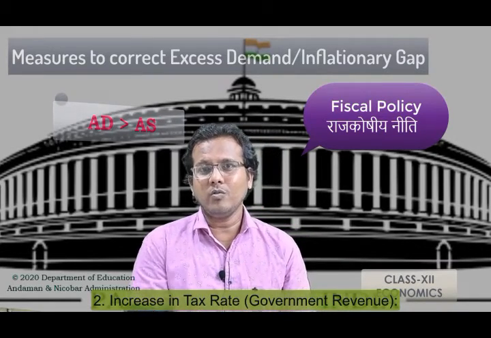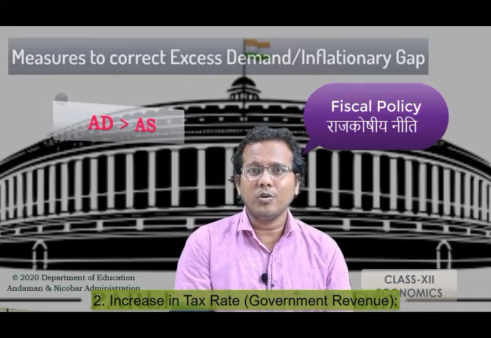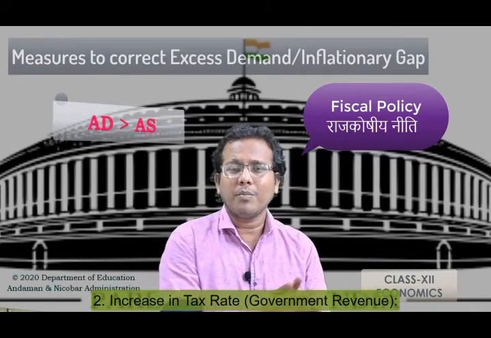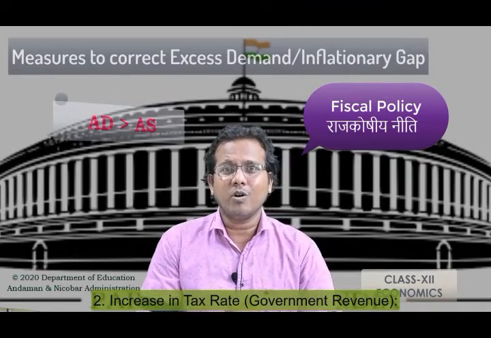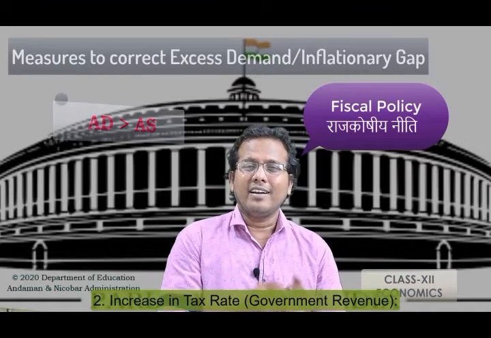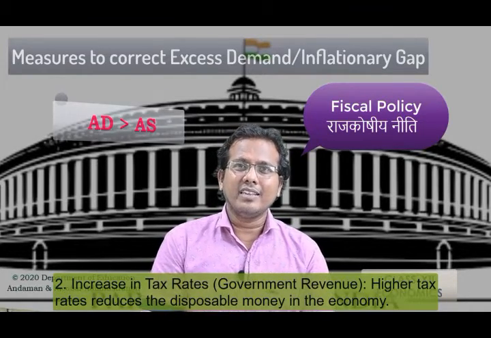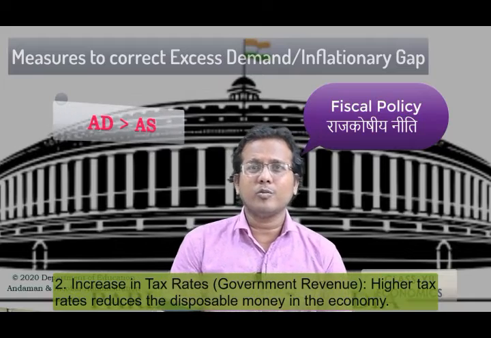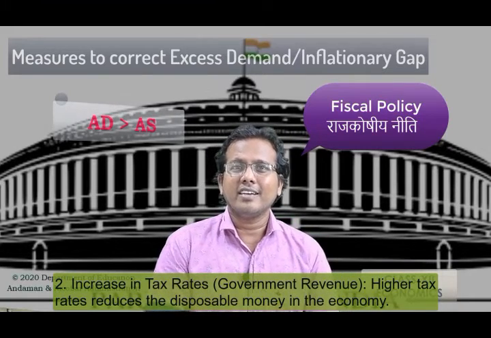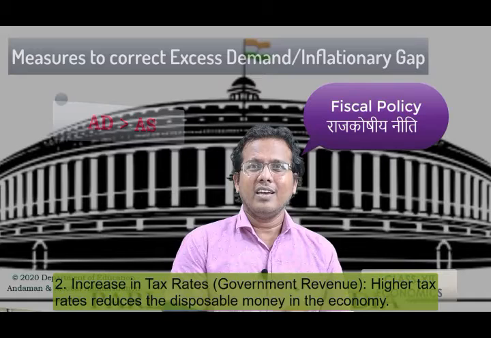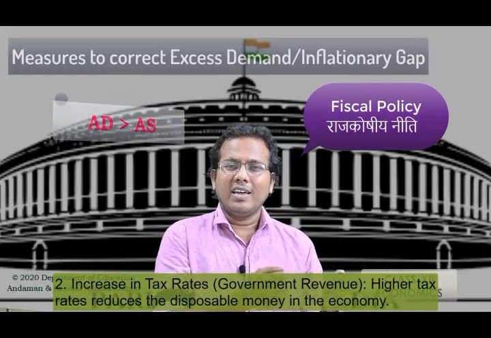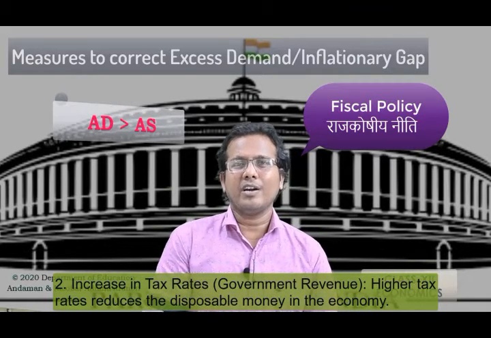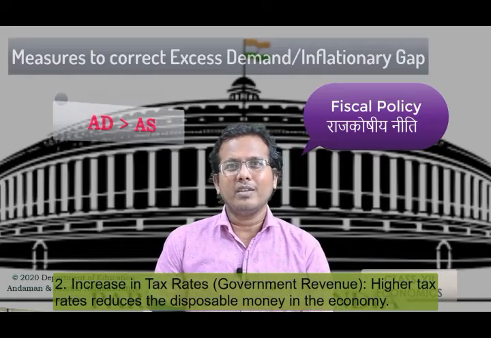So how could it be lowered? We can't request the people to stop using or purchasing the commodities. The only way is what? We have to decrease the disposable money in their hand. How can we decrease the disposable money in their hand? By increasing the tax rate. In this way, the government tries to reduce the aggregate demand by reducing the disposable income in the people's hand.